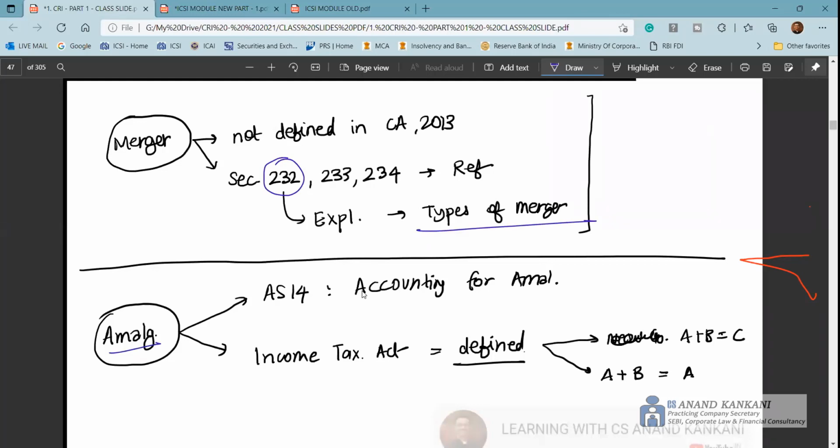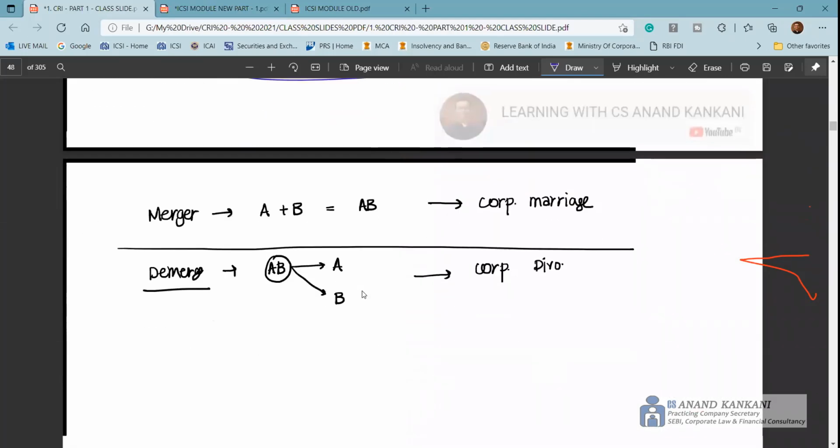However, amalgamation is defined in the Income Tax Act, right? There are three conditions: the assets, the liabilities, and 3/4 of the shareholders. All the assets are transferred, all the liabilities are transferred, and 3/4 of the number of the members before the amalgamation of the amalgamating company become the shareholders of the amalgamated company. So that's where you get the amalgamation here.